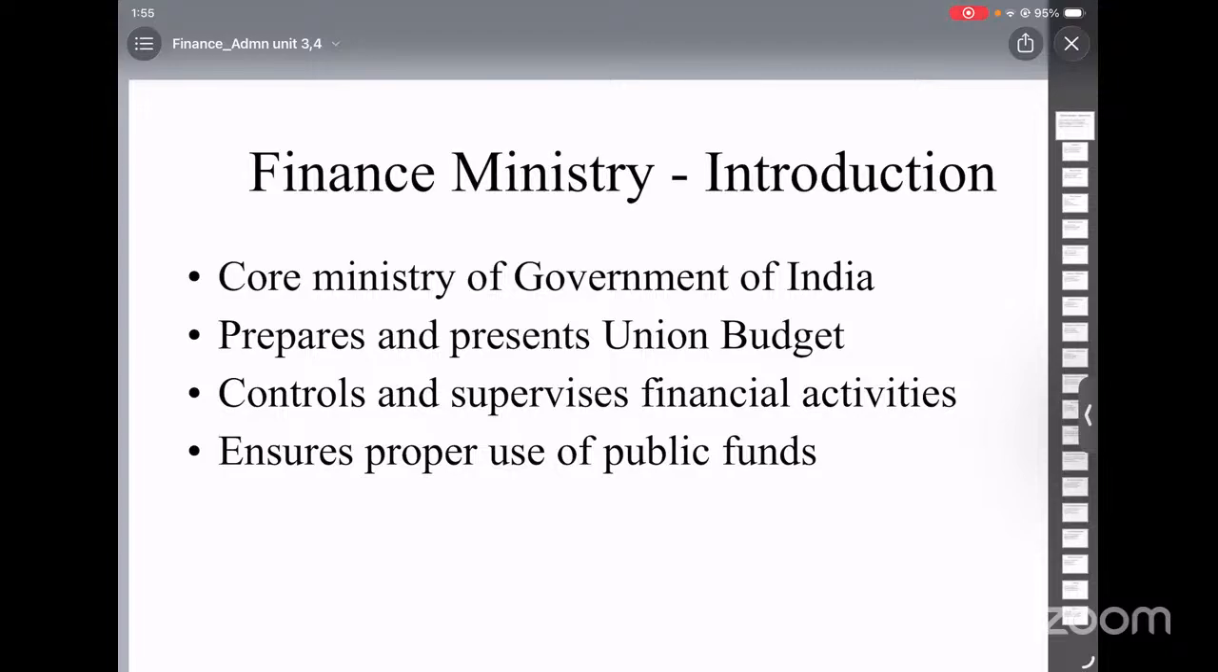So, the steps in execution. The execution of budget involves five main operations: assessment and collection of revenue, custody of public funds, disbursement of funds, accounting, and auditing. Assessment and collection.